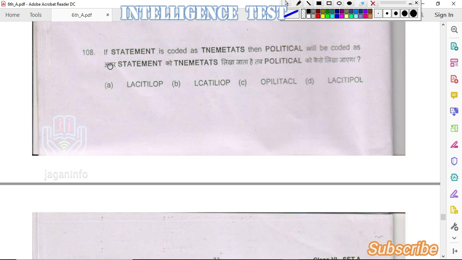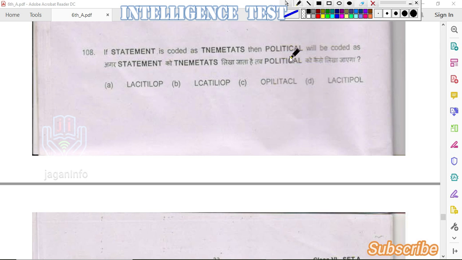Next question. If statement is coded as TNEMETATS, then political will be coded as. Here we can observe that statement is reversed to get this code, TNEMETATS.